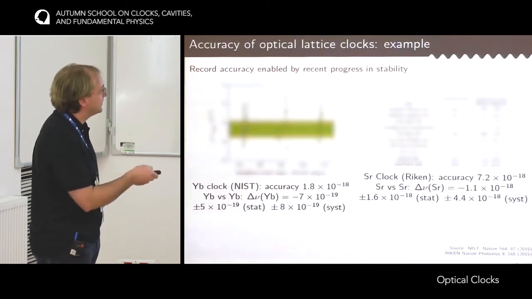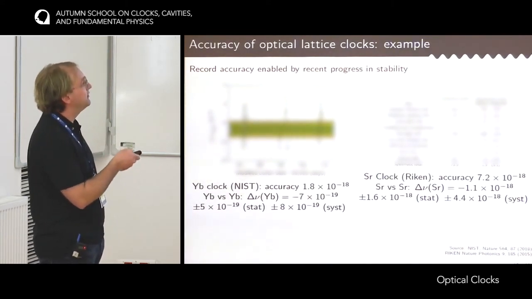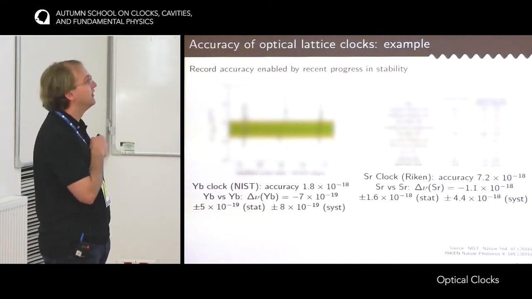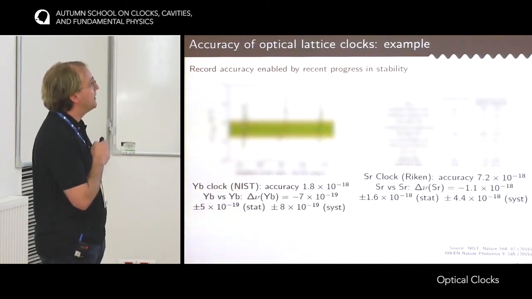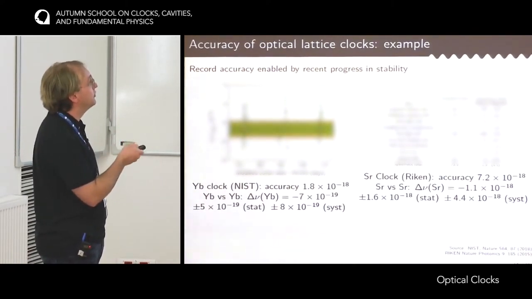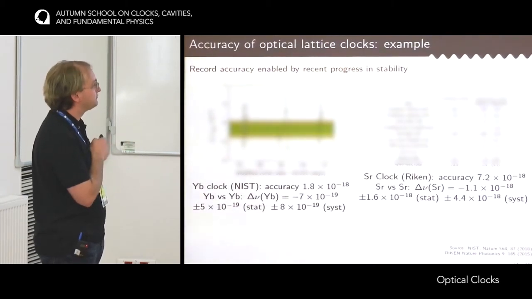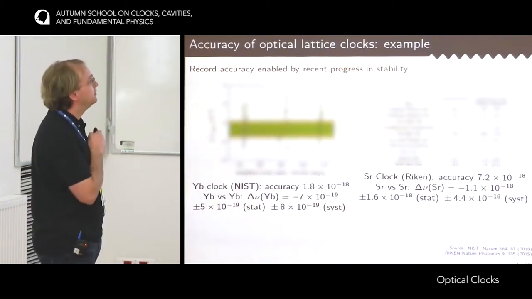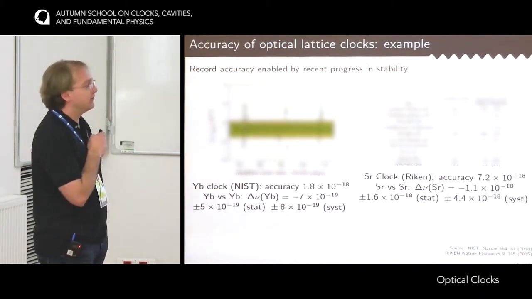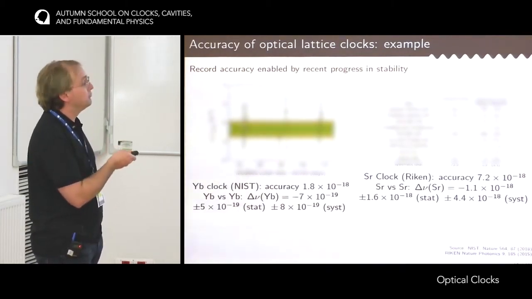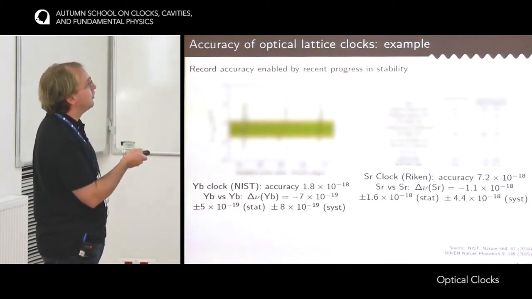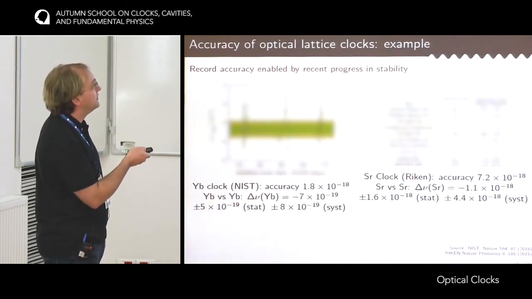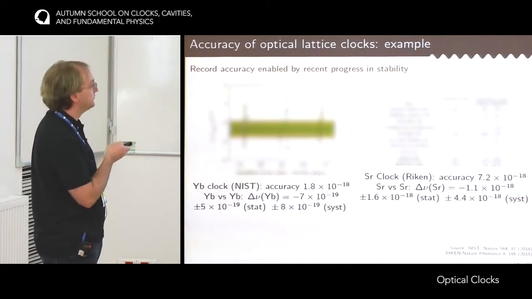To achieve this result, it's necessary to estimate all the perturbing effects that can move the frequency of the clock, and that's the aim of the accuracy budget: going through all these effects and trying to evaluate them. This is what I'm going to do with you in the next slides, but I will not give you more numbers than that. My point is just to go through the physics of the effects. If you want numbers, you have to remember that all the systematic effects in these clocks are now estimated at 10⁻¹⁸ or below.